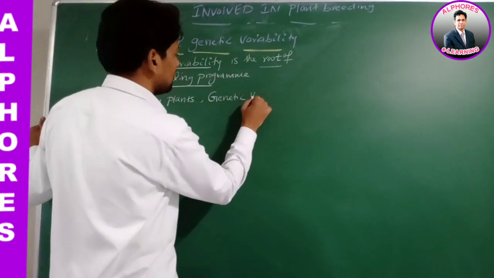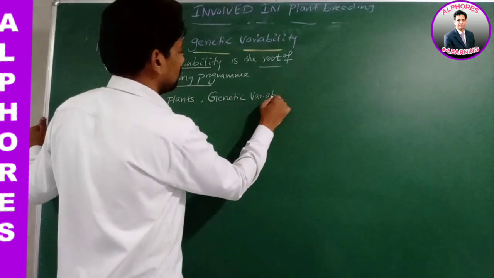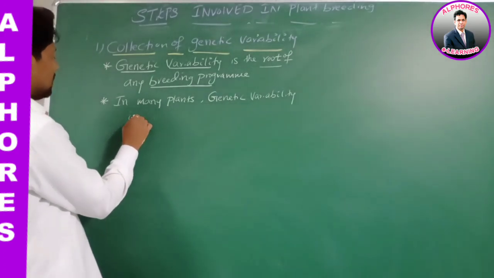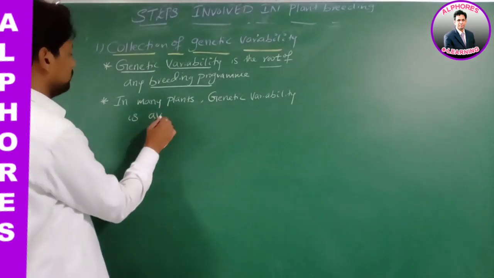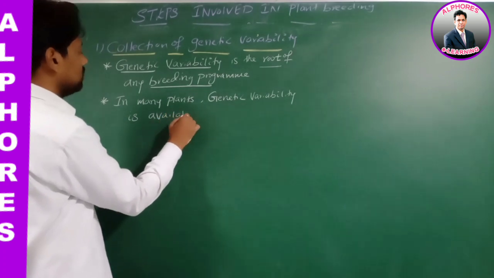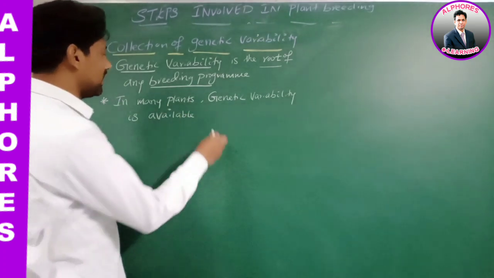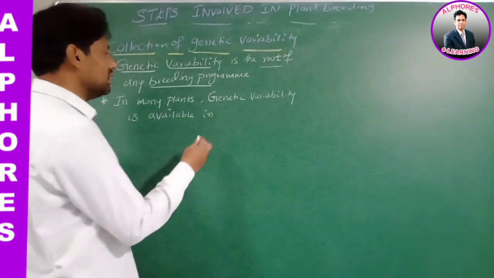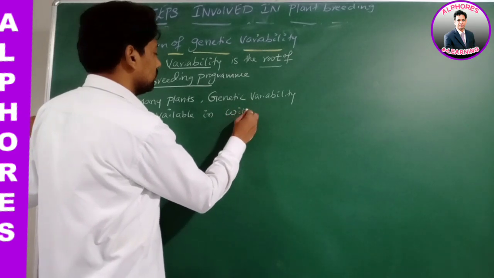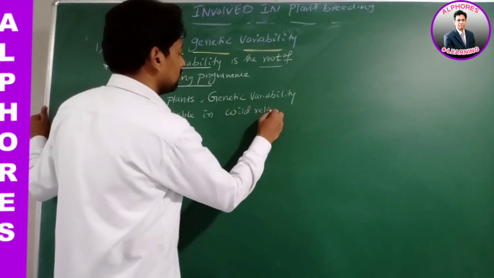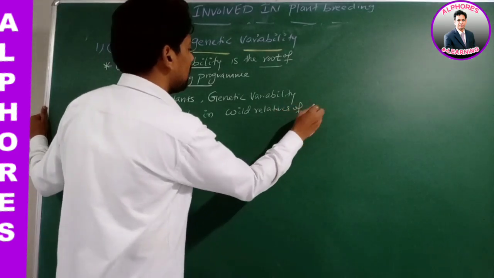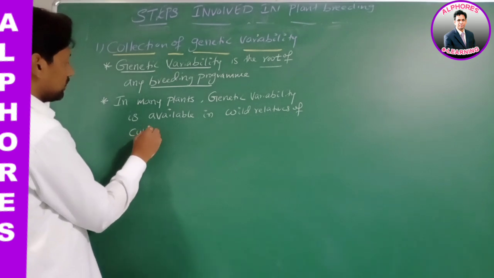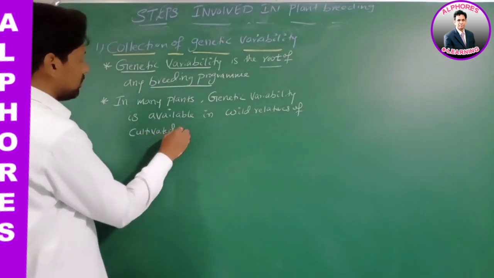Genetic variability is available in wild relatives of cultivated plants.